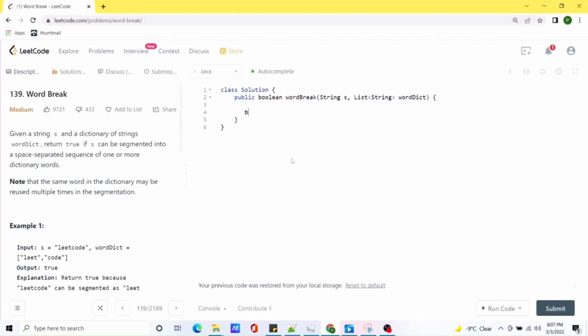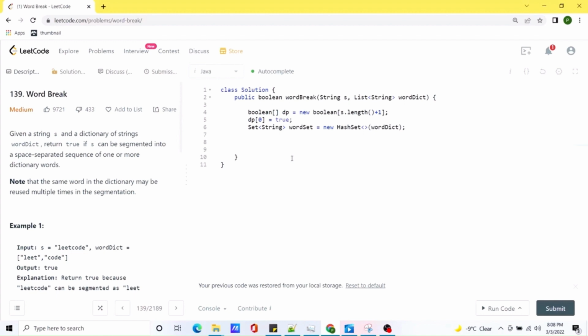Okay, let's create a boolean array to store our cache, and we'll name it dp. We'll assign its length as s.length plus 1, and we know the base case where dp of 0 would always be true. Also, for this word dictionary, this is a list, so we are going to create a hash set that will store the strings, and we will store this word dictionary over there, so it becomes faster for us to access the word dictionary. We'll just name it word set.